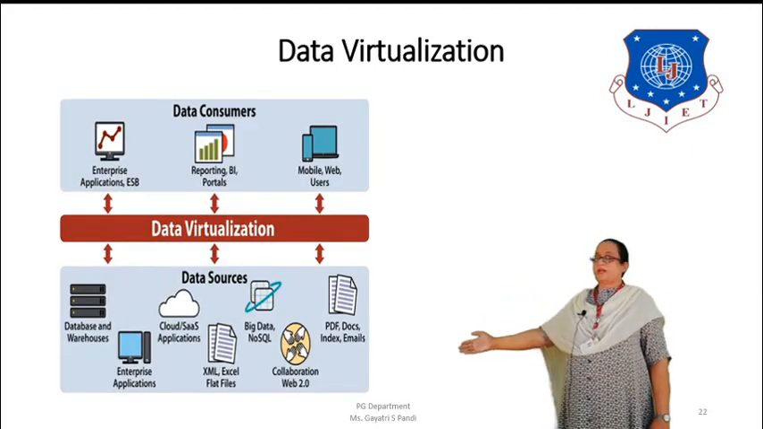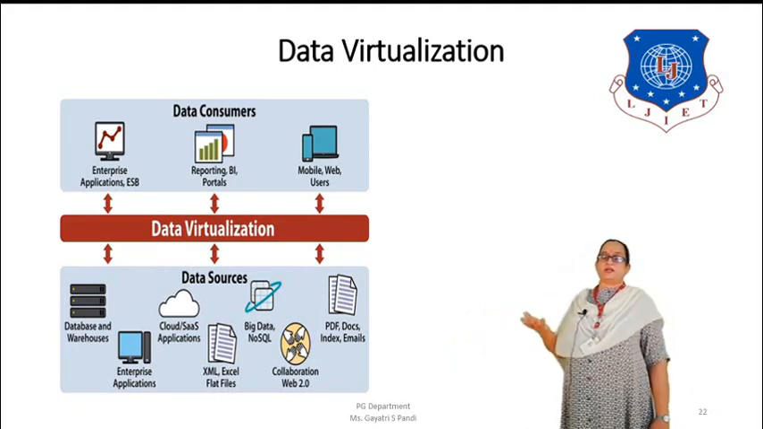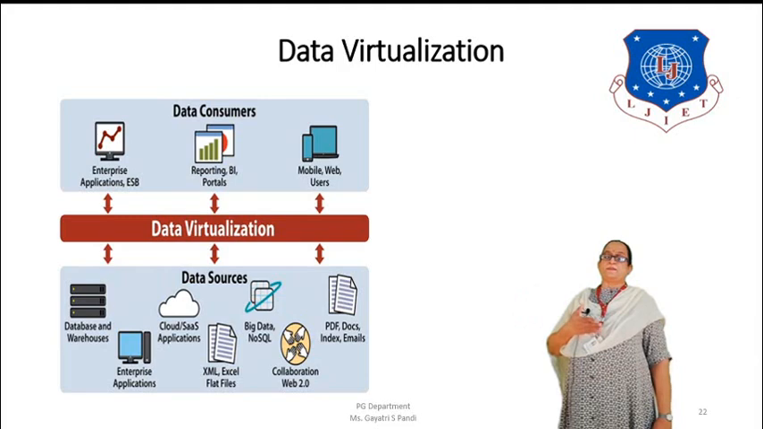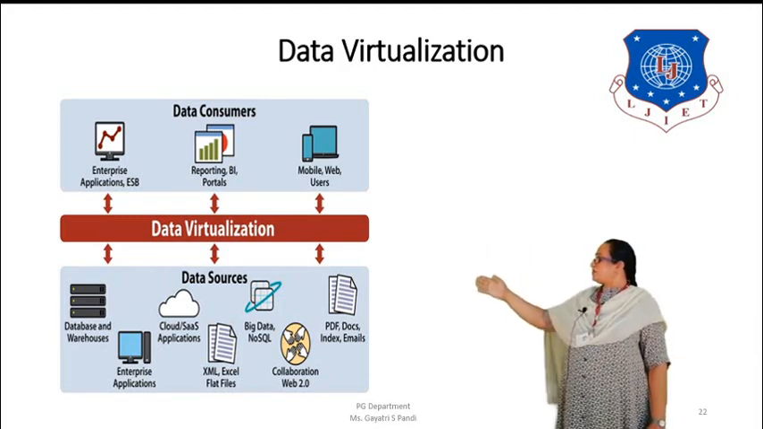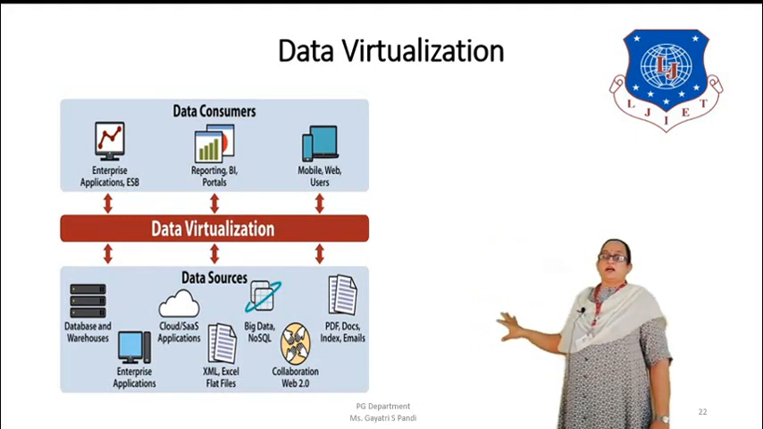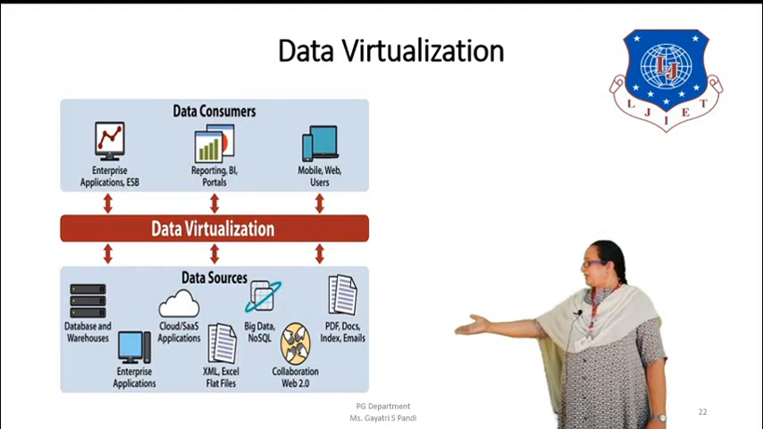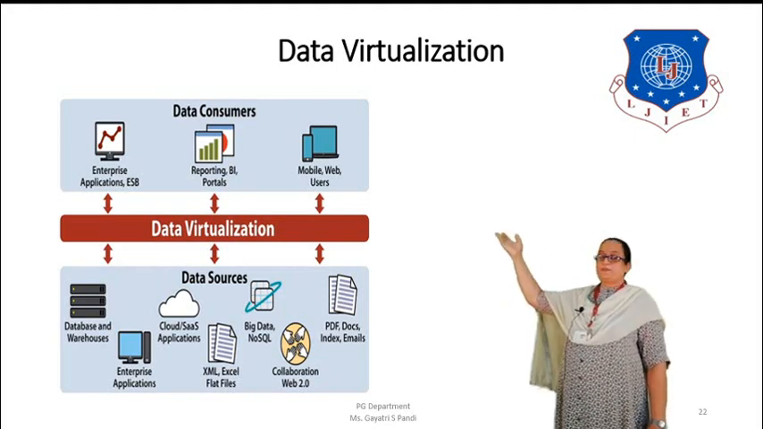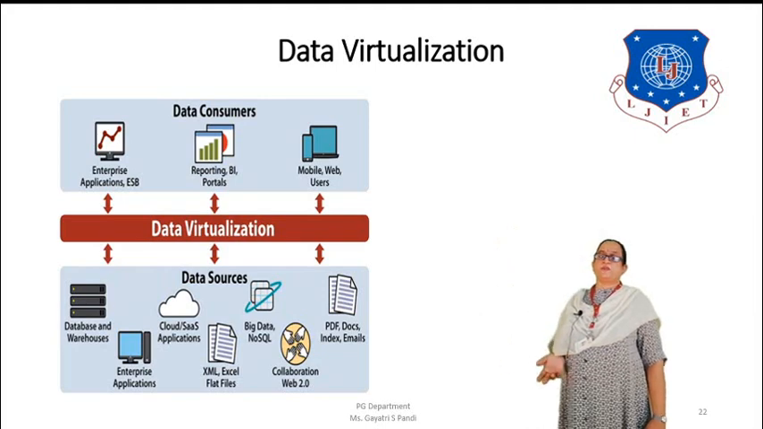Here on the lower side you can see there are different types of data that is stored. It could be a PDF, it could be a Word, it could be Excel or various other formats which are stored. Now there are data consumers on the higher side which are consuming all this data. They are not aware of the format of the data or the location of the data. They are just trying to utilize the data. So this is the advantage of data virtualization, that data can be in any format, it can be accessed by the higher applications without the knowledge of the format or without the knowledge of the location.